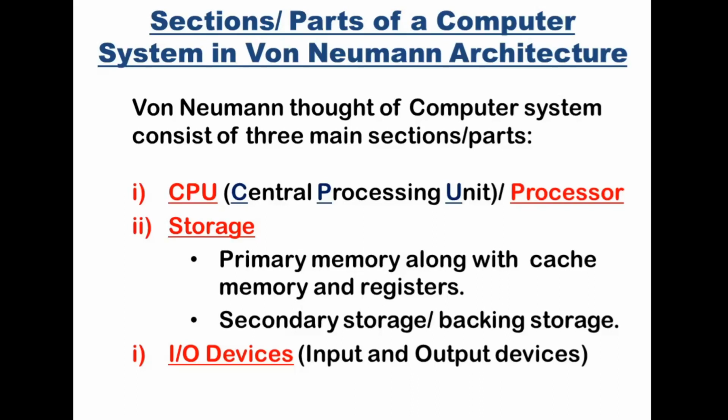Obviously, storage consists of primary memory along with cache memory and registers, and also the secondary storage or backing storage. Then the third part of the von Neumann architecture was I/O devices. I/O stands for input output.